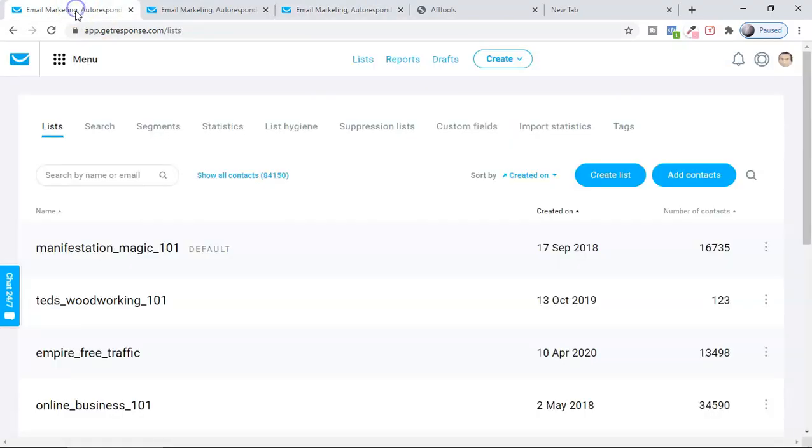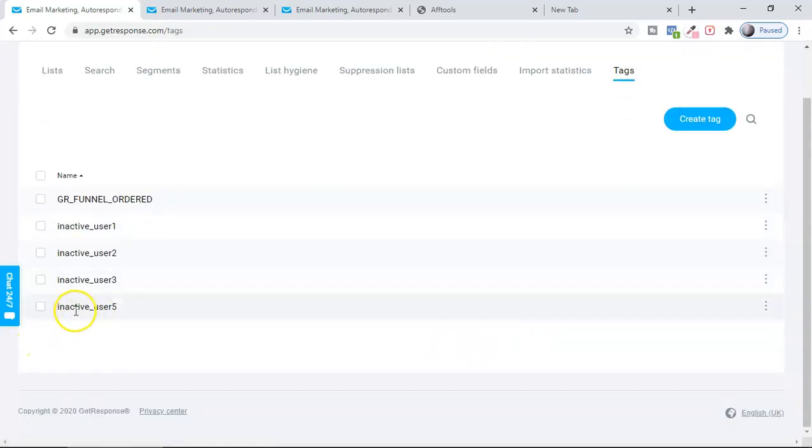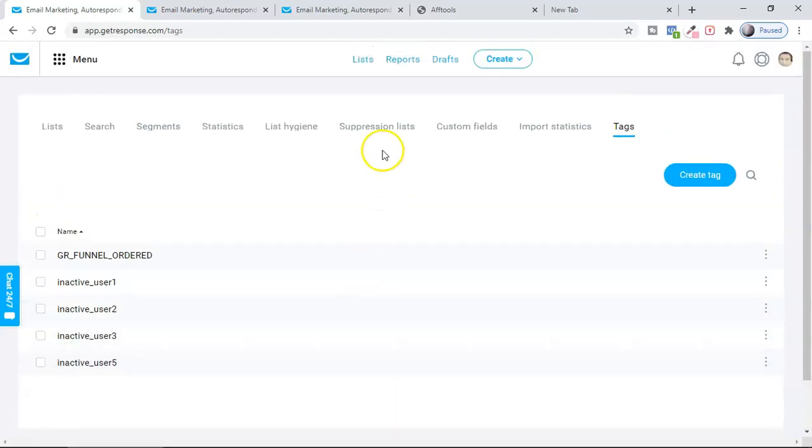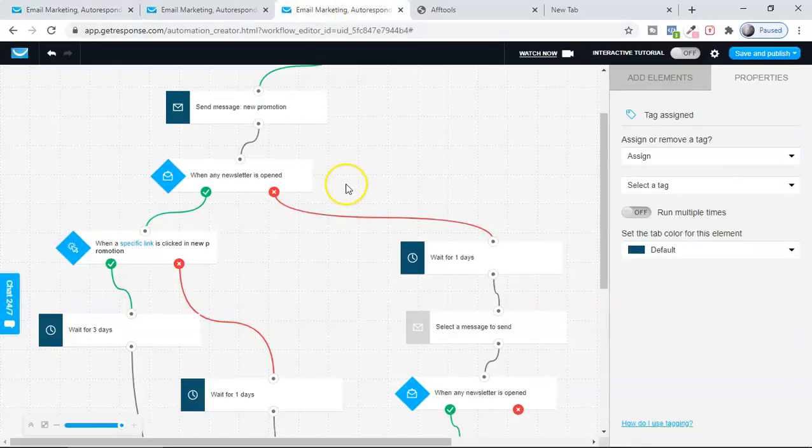So how can I find the inactive user? Here you can see this is my list. I will go to the tag. That's how we created the tag. We'll select tag here. So here you can see we have created inactive user, 5 here. Now I will go and show the contacts, and I'm going to delete all of them. That's how, guys, I keep refreshing my email list, removing these inactive users, the users who are not making any clicks. That's how, guys, I have an amazing list over a period of time with the help of workflow. Okay, so this is amazing, guys.